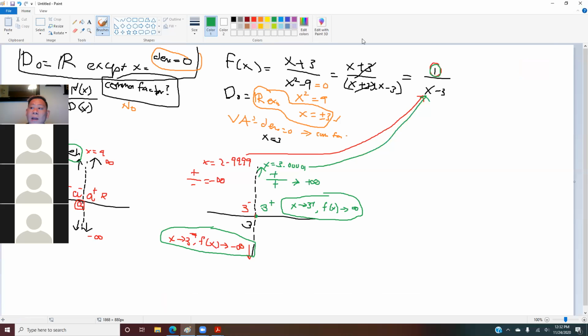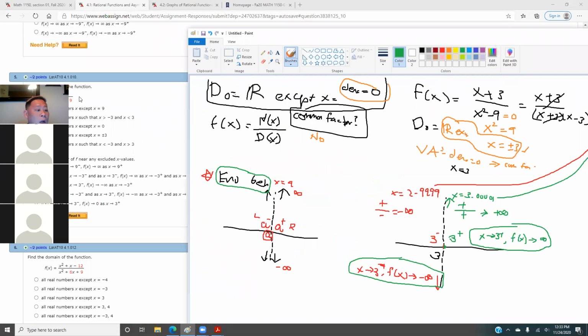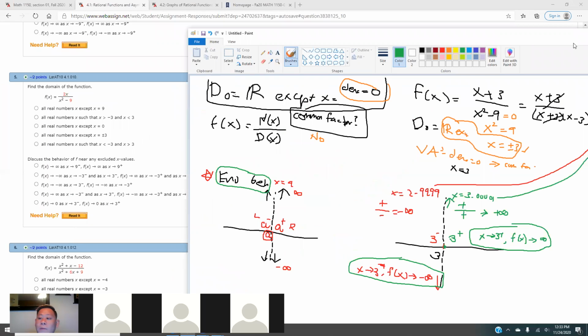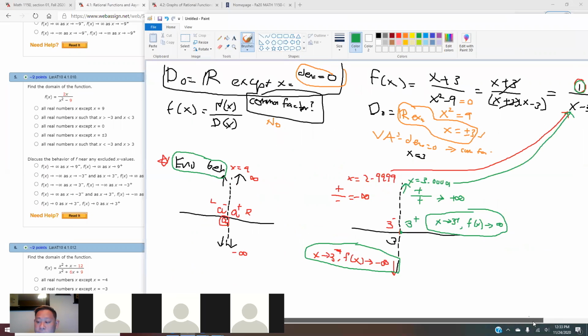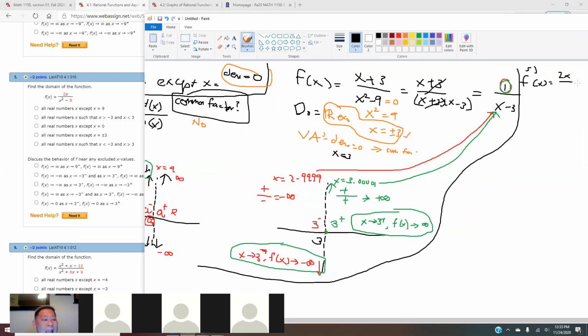So now what we're going to do here is question number 5. Question number 5 is given by this: f of x equals 2x over x squared minus 9. The first question is asking us for the domain. So what is your domain in this case? Anyone know what the domain is in this case?